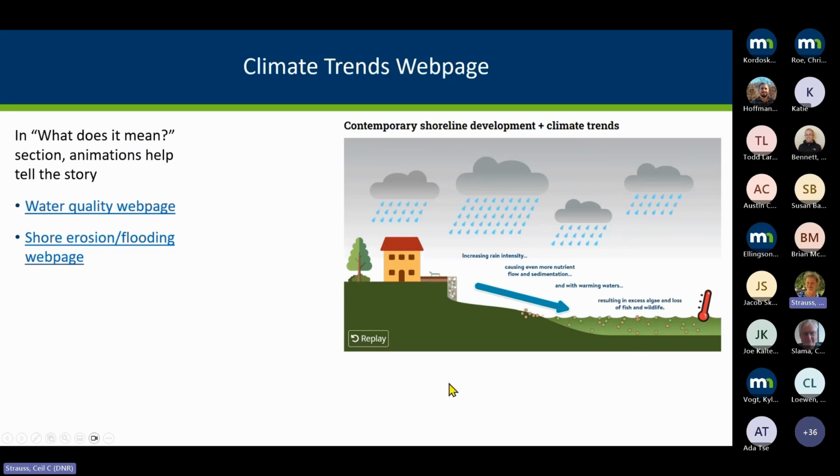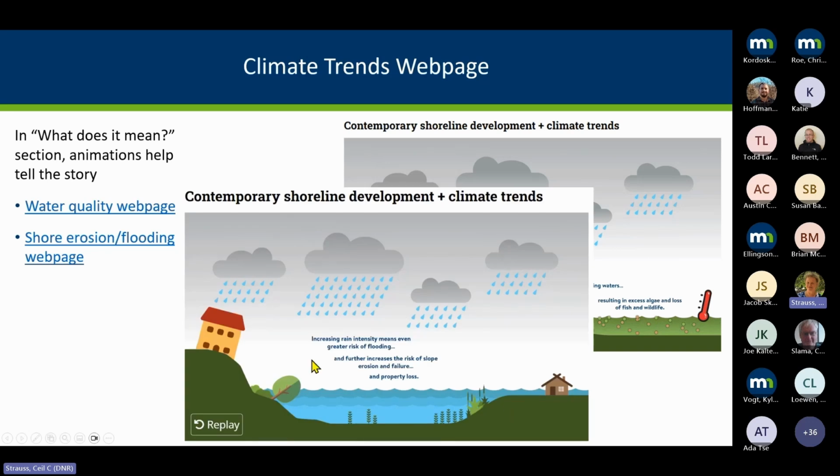So I'm not playing it here today because it takes a little time. If you go to this site, you get this little interactive animation, I guess you would call it, for the different scenarios. One's focused more on water quality and the heating of the water, and one is more focused on more water and how you'll see more flooding, you'll see erosion, you'll see impacts to the vegetation and the buildings that are on those banks, those steeper areas.